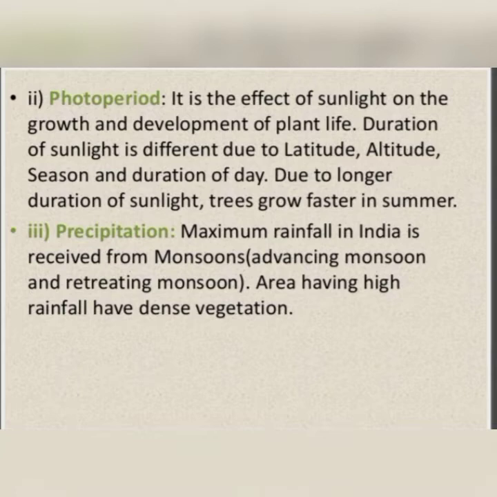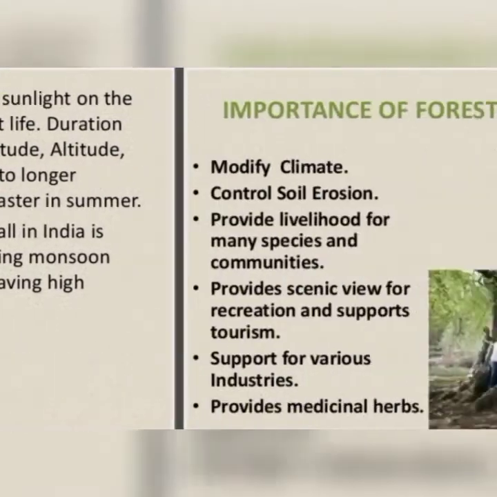Next we have precipitation. It means rainfall. Where you get more rainfall in an area, you will see more trees. Where less rainfall is there, you will see very few trees.